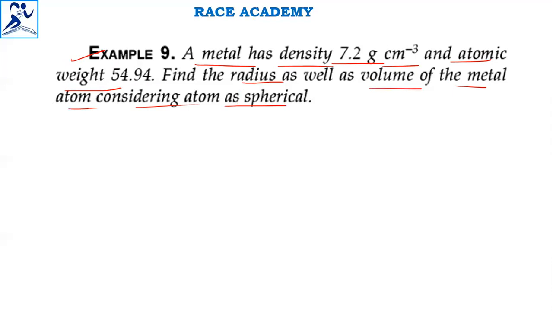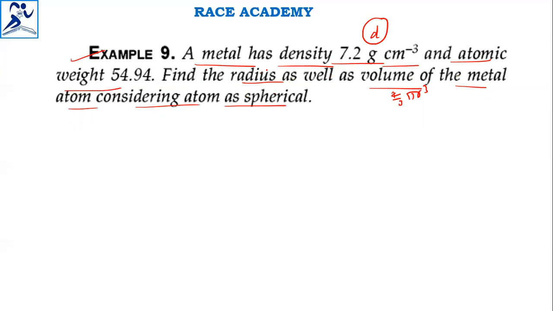Like earlier, they have given the atomic weight, 54.94, and the density value, 7.2 grams per centimeter cube. And the volume formula is 4/3 π r cube.